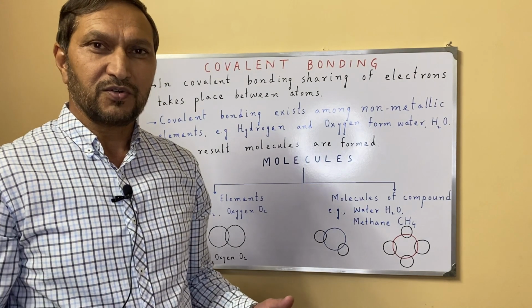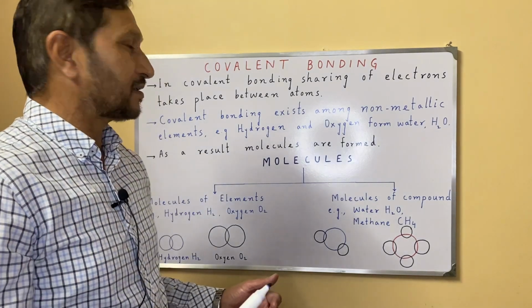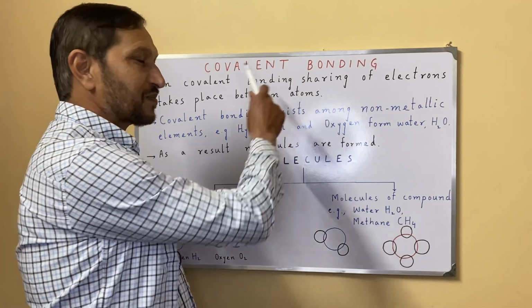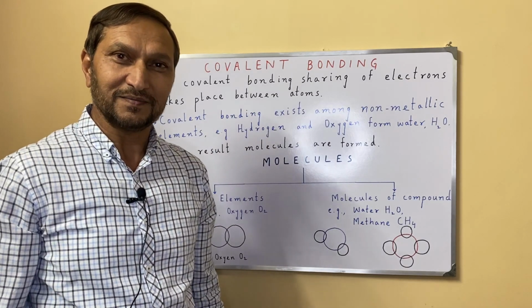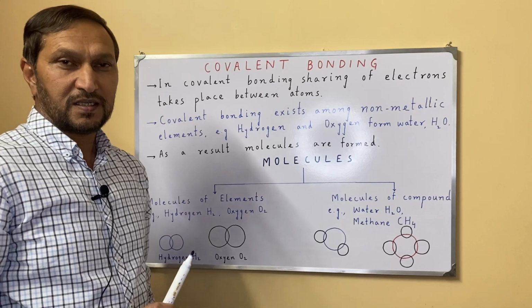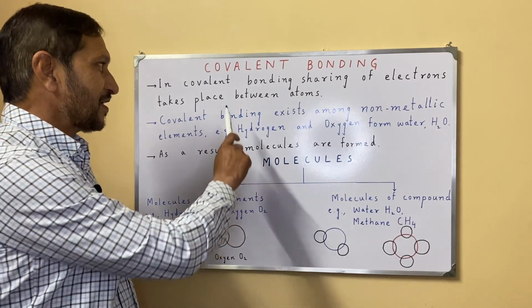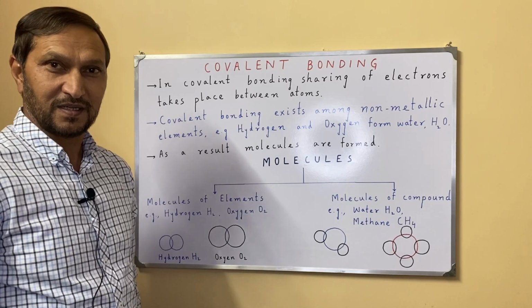In continuation of chemistry lectures, today I am going to explain what is covalent bonding. During covalent bonding, sharing of electrons takes place between atoms.